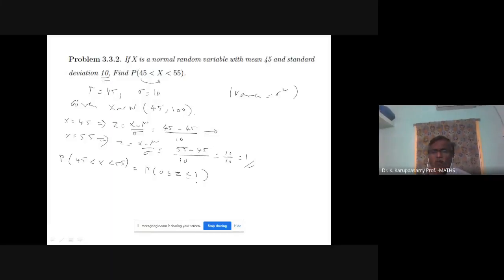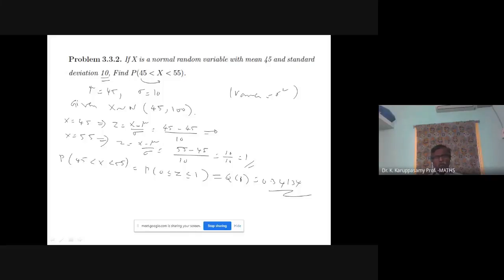So 0 to 1 value we need. It is nothing but Q of 1. In the calculator, Q of 1, the value is 0.34134. So we have easily obtained the probability.